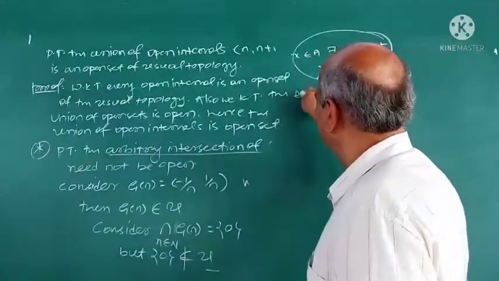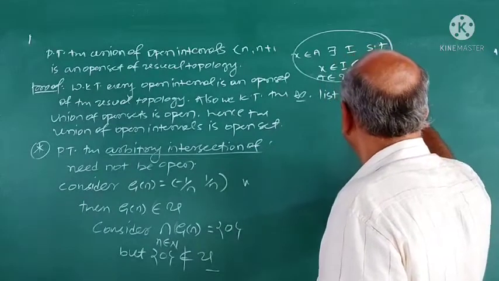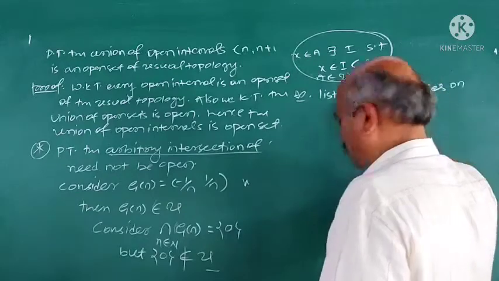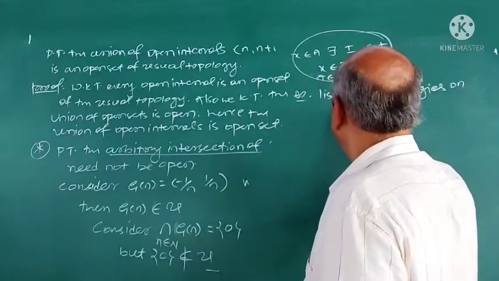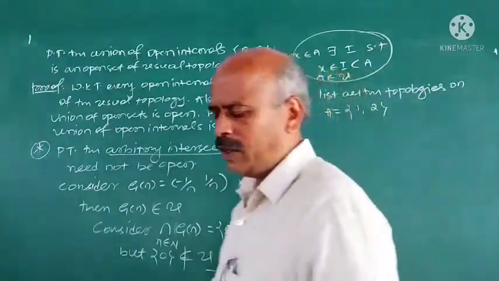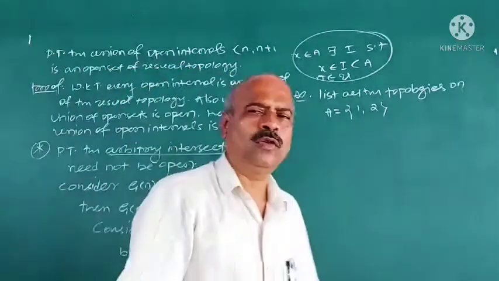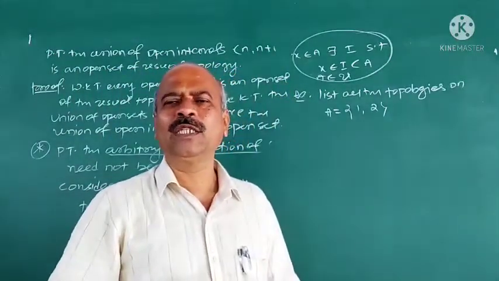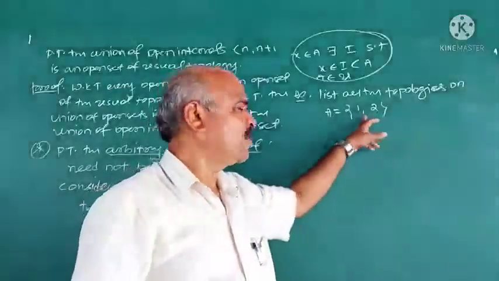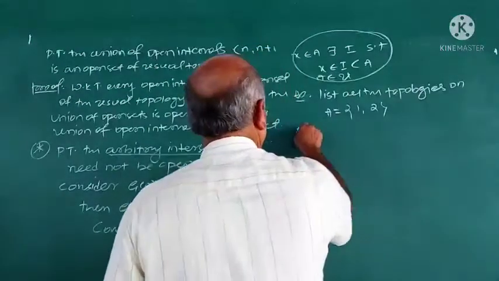Now, this is an exercise. List all the topologies on a set consisting of two elements. Here there will be 4 topologies, and out of those 4 you know that 2 are trivial: one is the discrete topology, the other the indiscrete topology, which you have already studied. The total number of topologies is 4 here. You list that one.